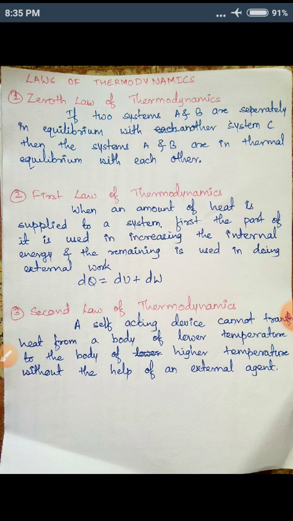This is a natural process, a natural self-acting device. In all cases heat flows from higher temperature to lower temperature. If I want to reverse the process, then I have to use some machine, some external force. That's what is given in the second law of thermodynamics.